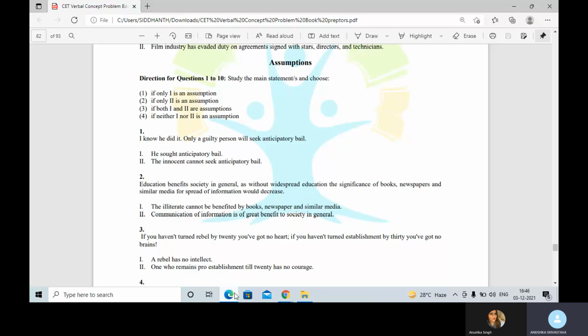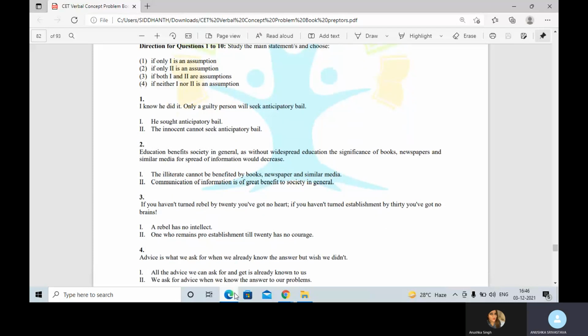And we can also assume that communication of information is of great benefit to society because if we don't communicate, then the author has mentioned that the significance would decrease without widespread education. So communication of information is nothing but widespread education. So my answer for the second one becomes 3, both 1 and 2.